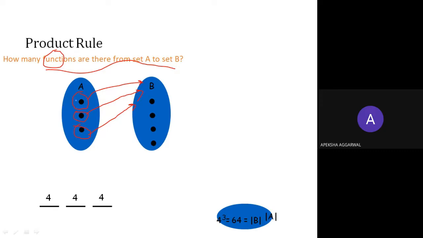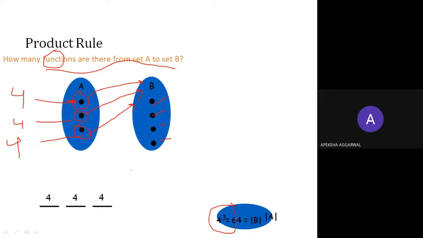Now the first element has four possible options. It can select this as its image, this, or this. The second has four possible options. The third has four possible options. So the total number of possible options for this to be a function would be 4 into 4 into 4, that is 64.